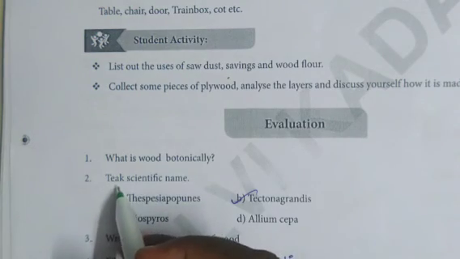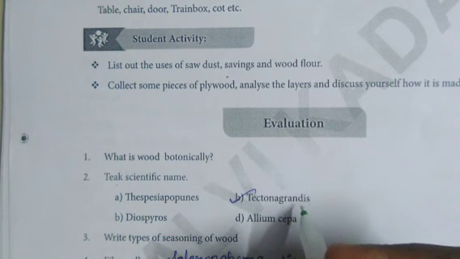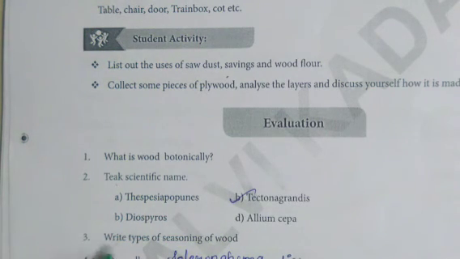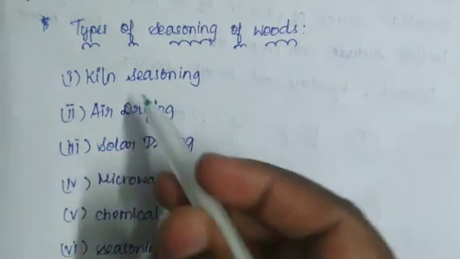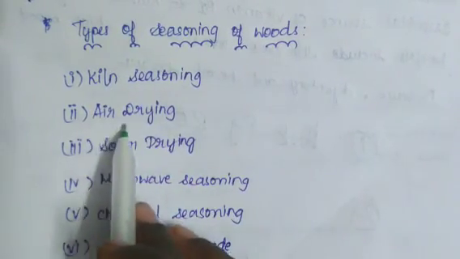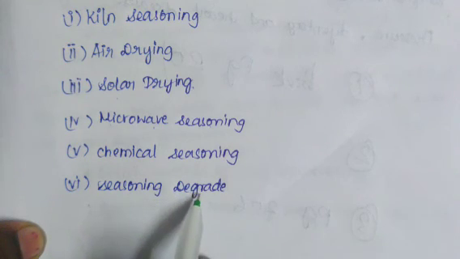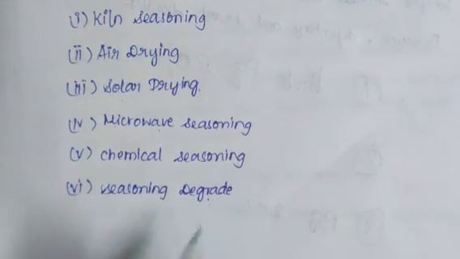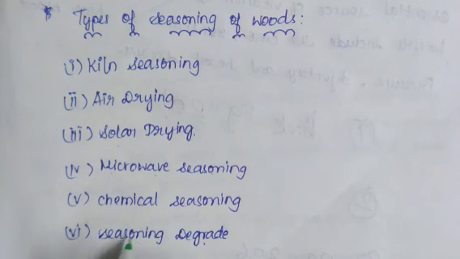Second one, the scientific name of teak. Teak scientific name is option B, Tectona grandis. Next, third one, write types of seasoning of wood. So the answer is types of seasoning of woods. First point, clean seasoning. Second one, air drying. Third one, solar drying. Fourth one, microwave seasoning. Fifth one, chemical seasoning. Sixth one, seasoning degrade. So this is the answer for third question.